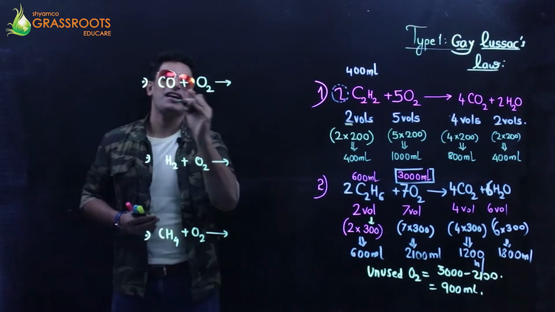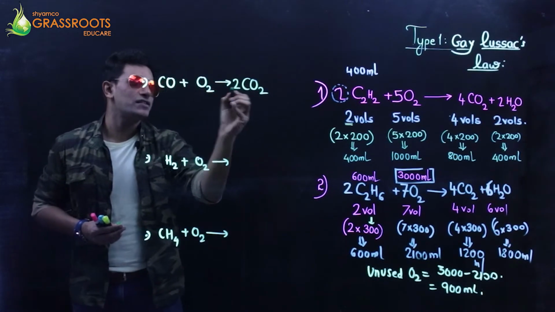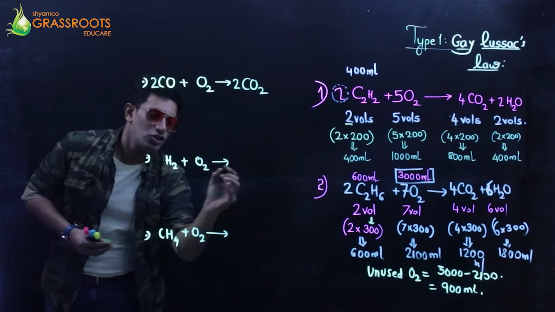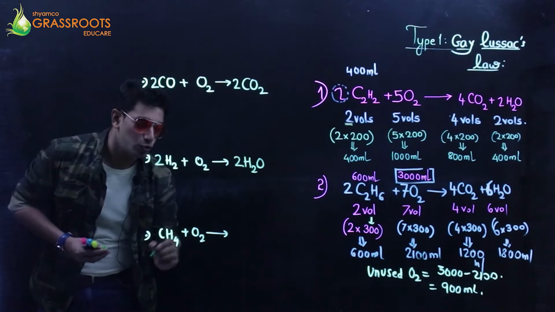Alright. Can I say carbon monoxide plus O2 will give me carbon dioxide? If you balance it, this is going to be 2 and a 2. H2 plus O2 gives me moisture, H2O. Balance it, 2 and 2.